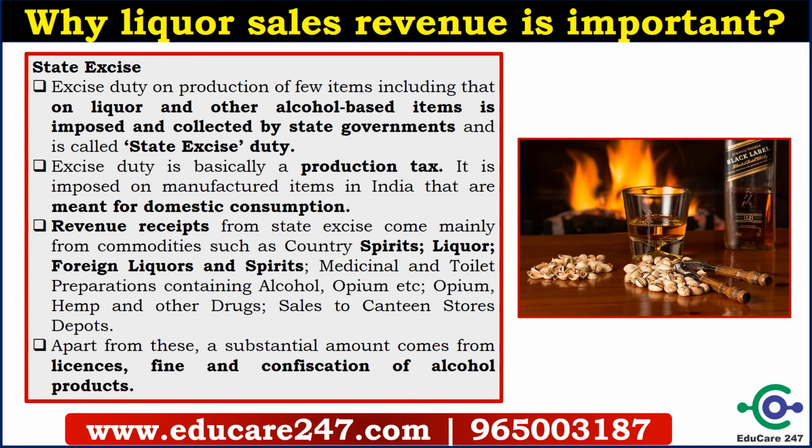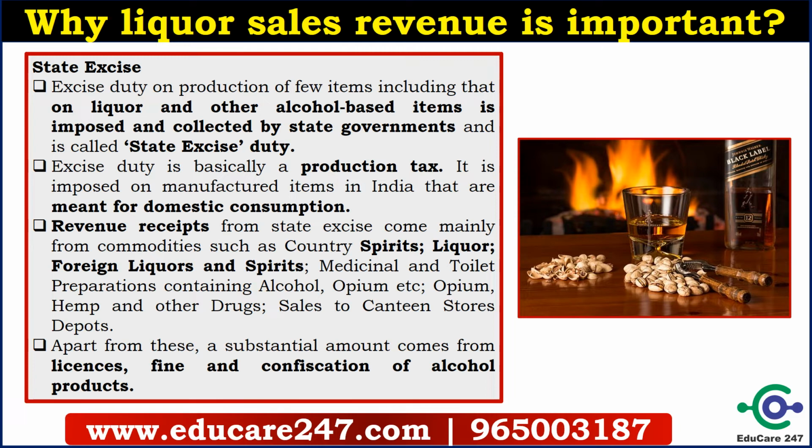Revenue receipts from state excise come mainly from commodities such as spirits, liquor, foreign liquor, alcohol related drugs, and opium. So you can see that these things are basically related to alcohol. Apart from this, a substantial amount comes from licenses granting alcohol sale licenses, fines, and confiscation of alcohol products.